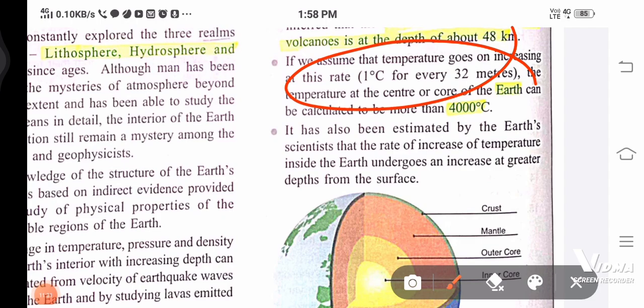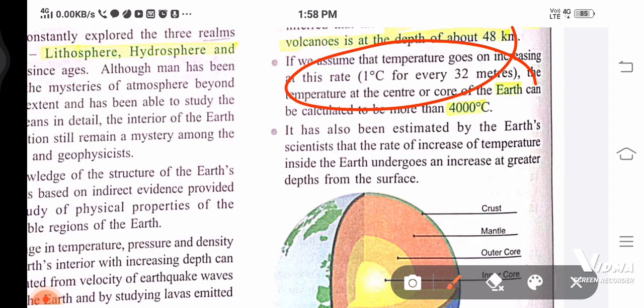I would also be sending the notes of this chapter. Actually, when I was in ninth, I used to make notes because at that time there was not so much burden, because that was lockdown. Nowadays we would be getting online classes in June or May only. Like in North India, we are getting them from 15 May. So you would be getting a lot of time to study, and you can make notes.